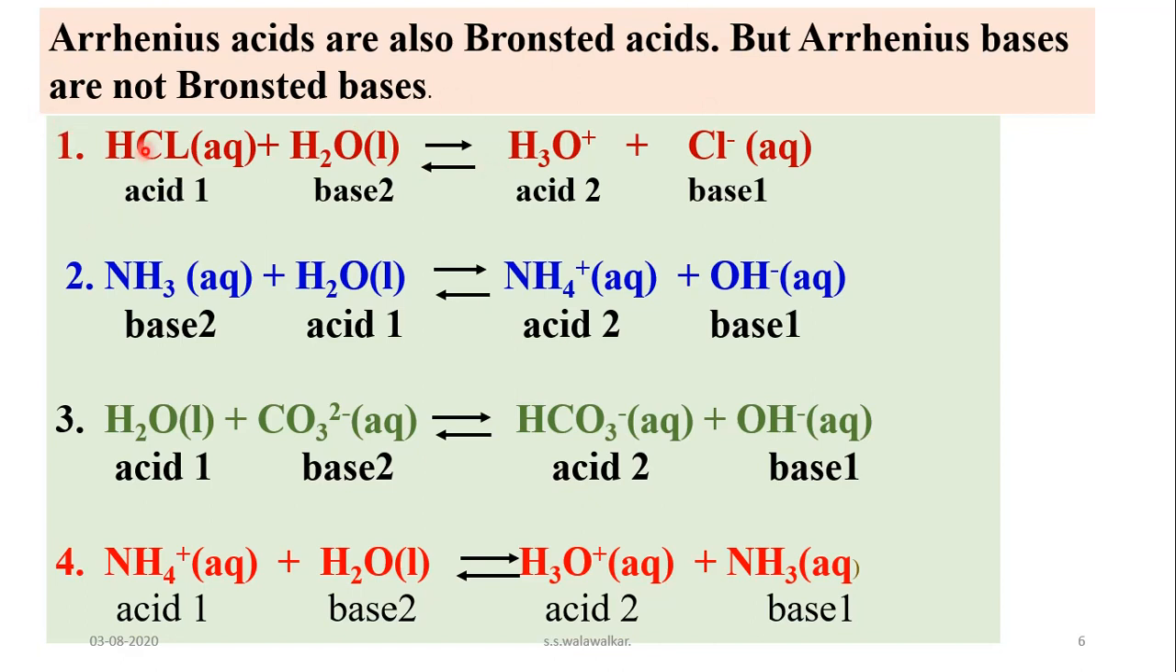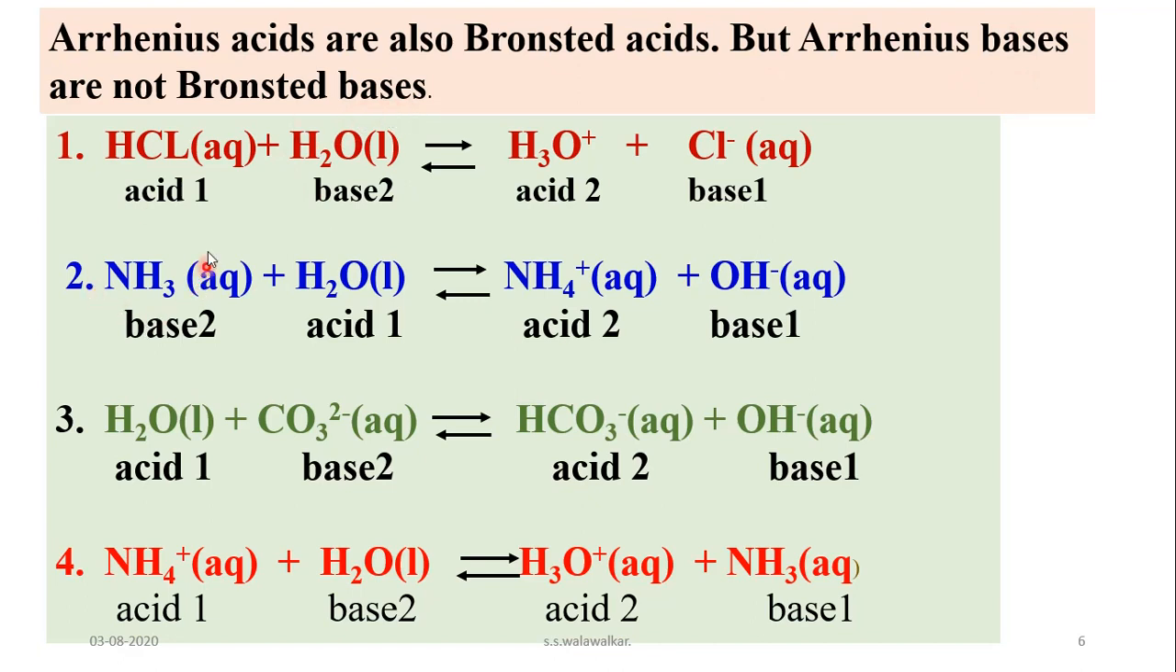So see these examples. HCl has the tendency to donate a proton to water. Here water donates a proton to ammonia. Here water donates a proton to the carbonate ion. Here the ammonium ion donates a proton to water. So all these are Arrhenius acids as well as Bronsted acids. But Arrhenius bases are not Bronsted bases.